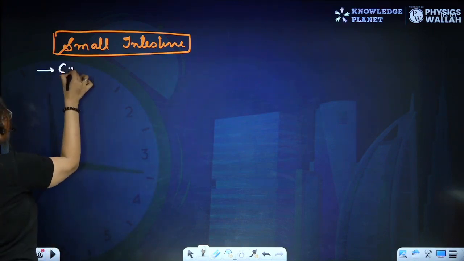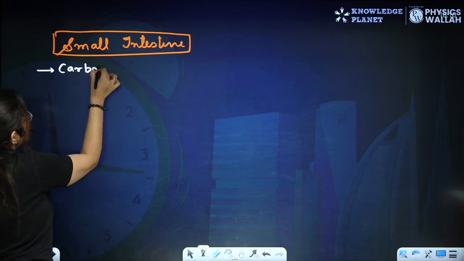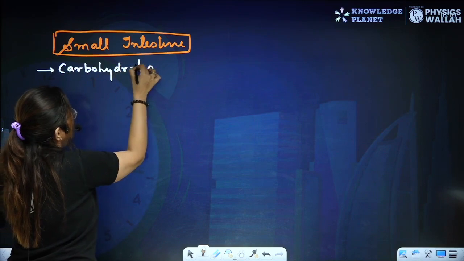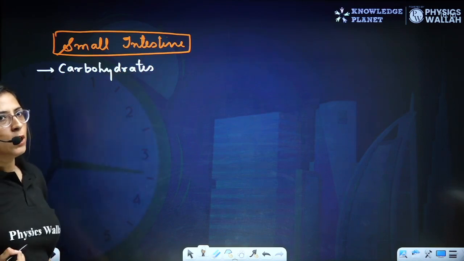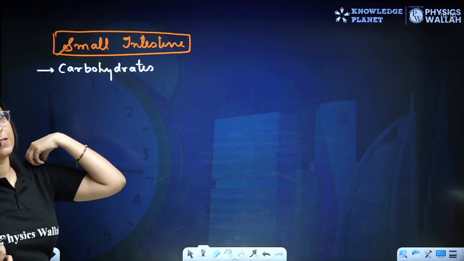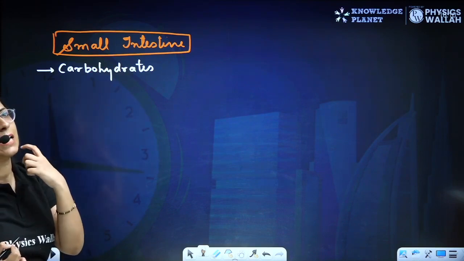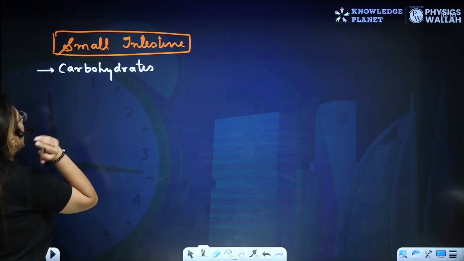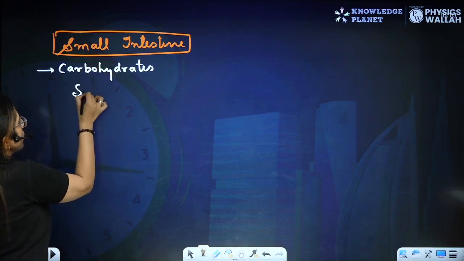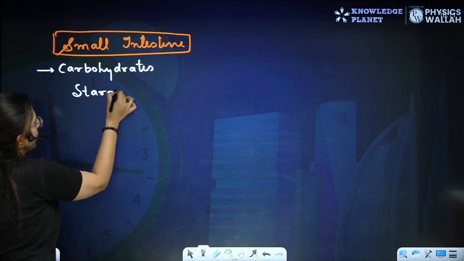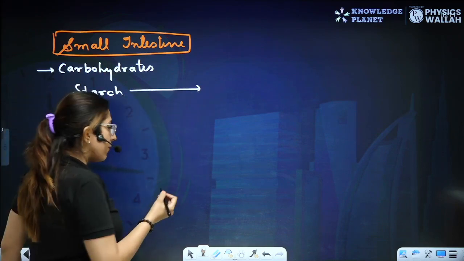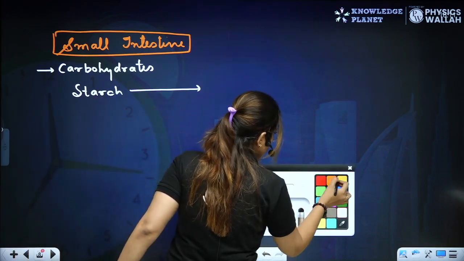So first let's talk about the carbohydrates. I talked about it, that 30% of digestion of the starch occurs inside the mouth. Whereas in the small intestine also, the complex starch is digested by two different enzymes.